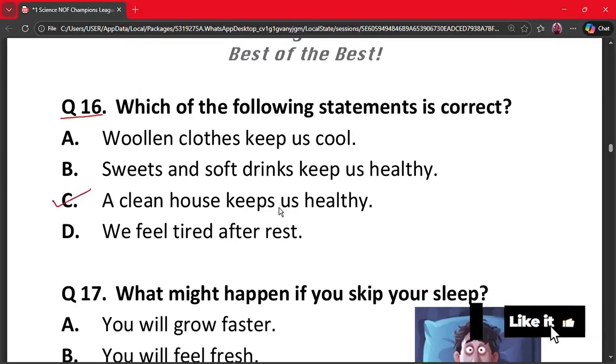A clean house prevents germs and diseases and helps us stay healthy. Therefore, it is the correct statement and the correct option.